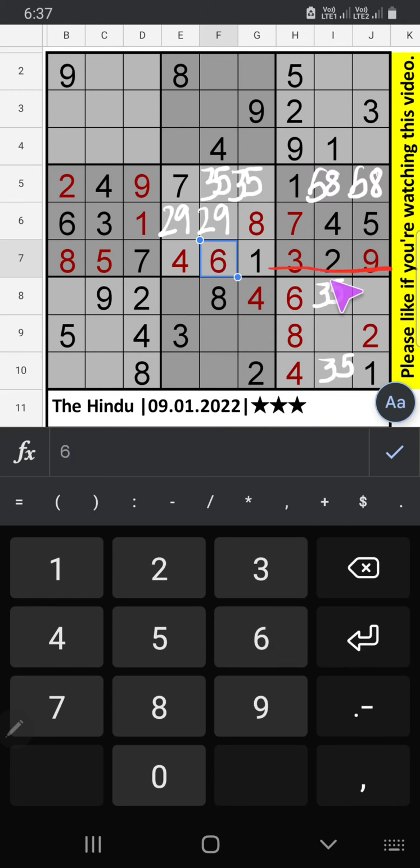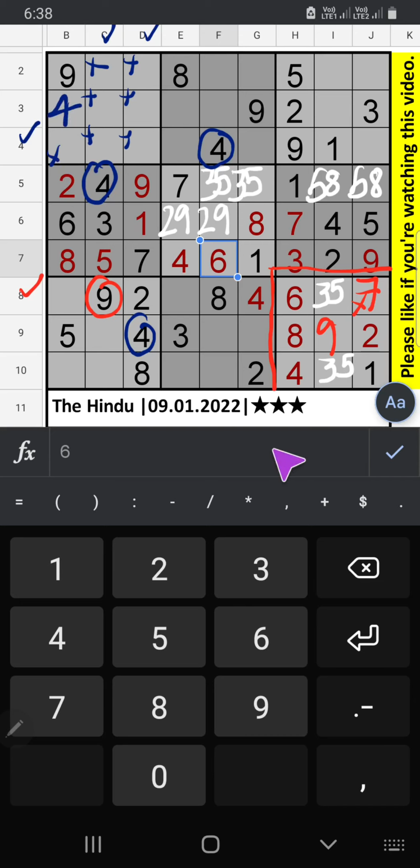In the 9th grid, 2 numbers are remaining, 7 and 9. In the 8th row we have 9, so 9 can't come in this cell. 9 is confirmed here. Then 7 is here. In column C and column D we have 4, so 4 can't come in these cells. In the 4th row also we have 4, so 4 can't come in this cell. Then 4 is confirmed here. In the 4th row we have 4, so 4 can't come in this cell. Then 4 is confirmed here.